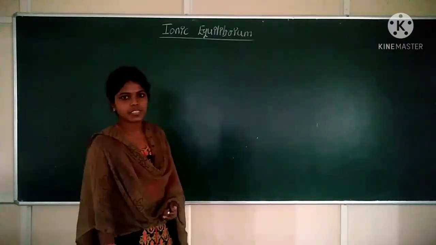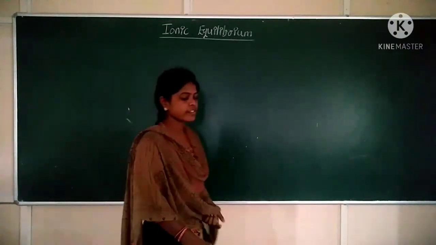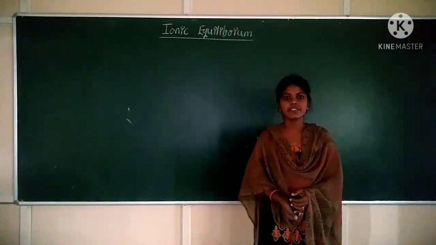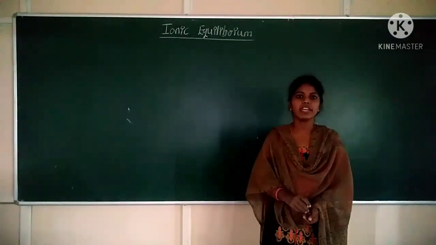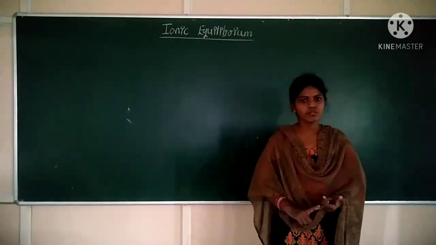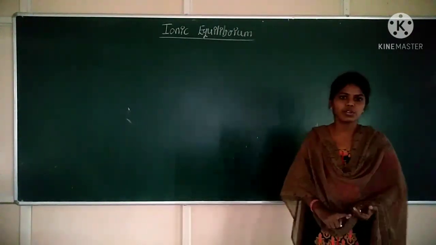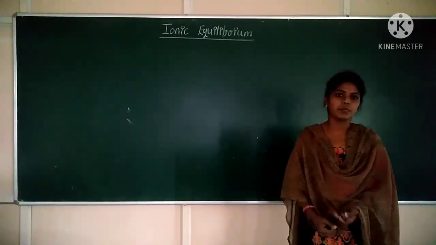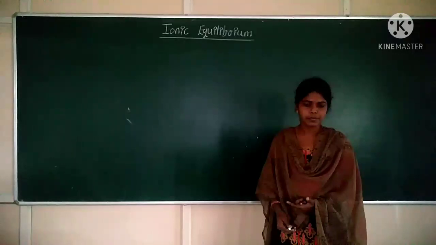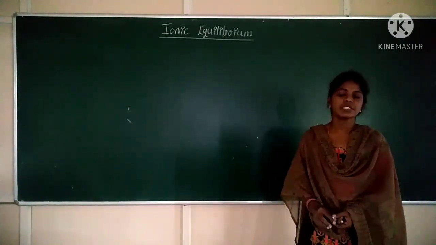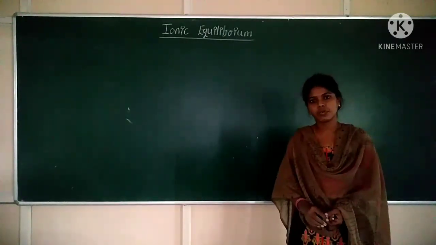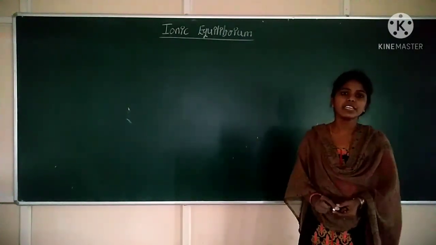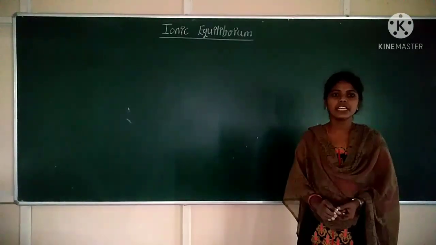Different theories of acid bases: electrolyte, strong electrolyte, weak electrolyte. What is electrolyte? Any substance which conducts electricity either in aqueous state or in molten state is said to be an electrolyte. Again, electrolytes are of two types. One is strong electrolyte, other one is weak electrolyte. Strong electrolyte is one which dissociates or ionizes completely, and weak electrolyte is one which dissociates or ionizes partially.